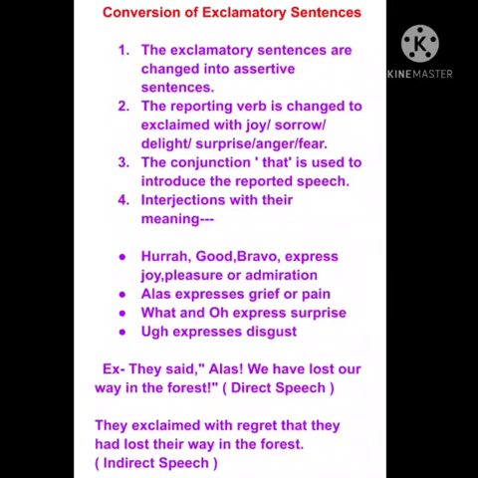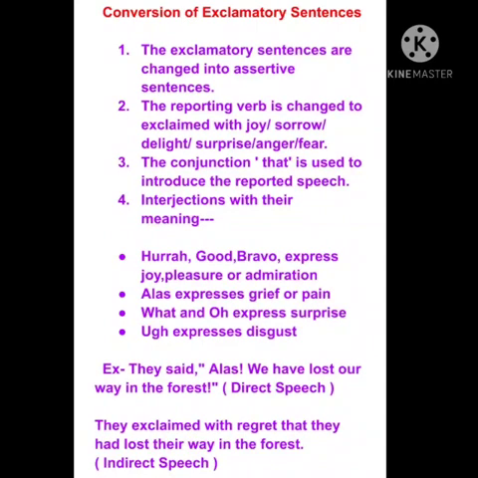And the fourth point is not actually a guideline, that is a meaning given according to the interjections. Okay, so if we have interjections like hooray, good, or bravo, these express joy, pleasure, or admiration. If we have an interjection like alas, it expresses grief or pain. If we have interjections like what or oh, these express surprise. And if we have an interjection like ugh, it expresses disgust.